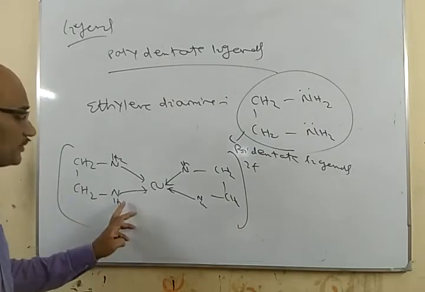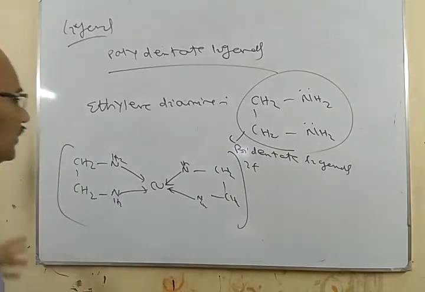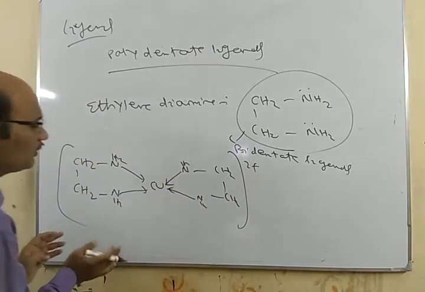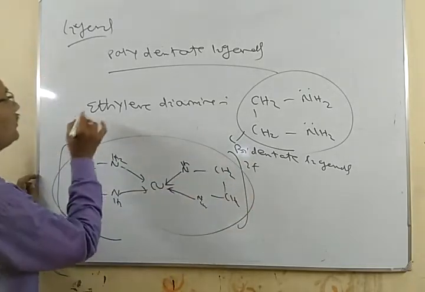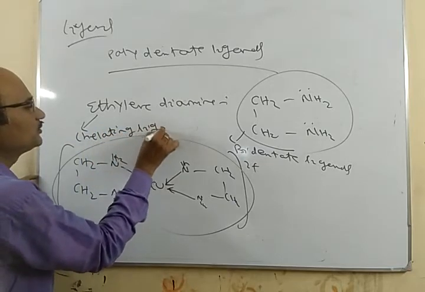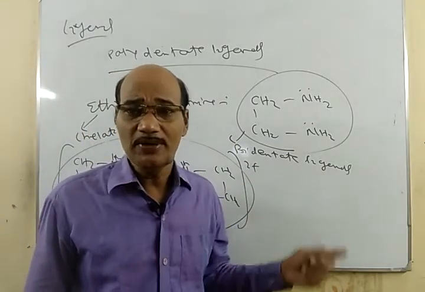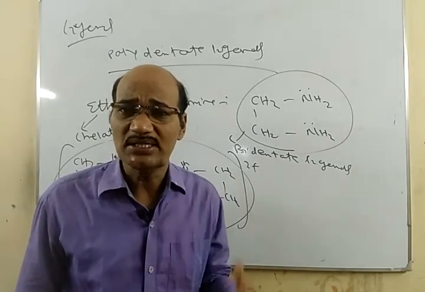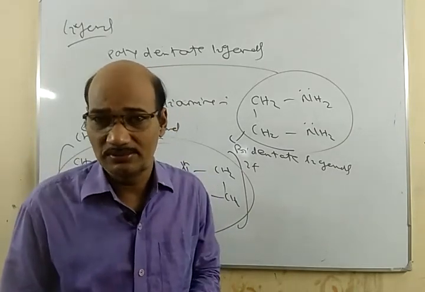Here you see this ligand ethylene diamine donate more than one electron pair and is forming a ring-like structure with the metal atom. So this is called what? Also a chelating ligand. So ethylene diamine is also a chelating ligand, because it can donate more than one electron pair to the central metal atom, and it is forming a ring-like structure with the central metal atom.